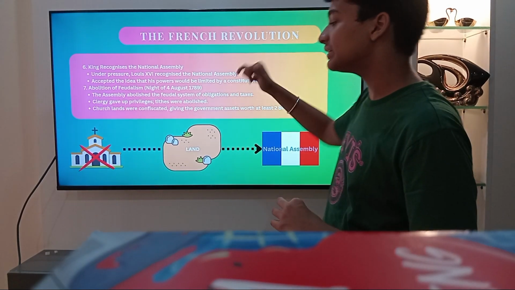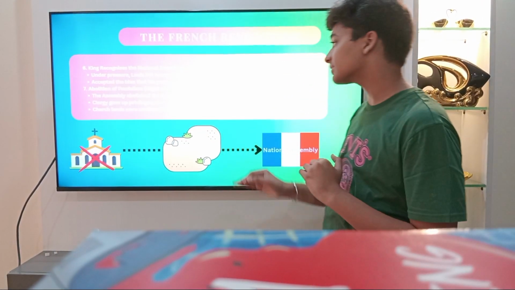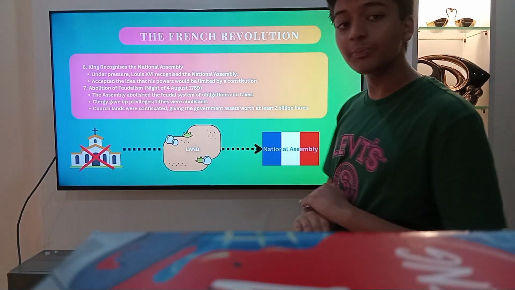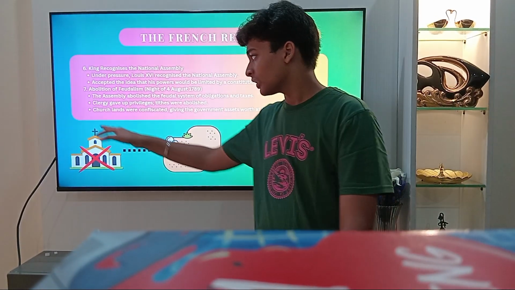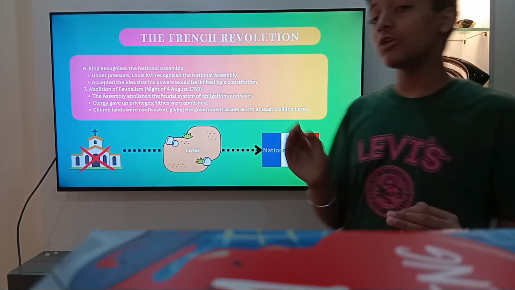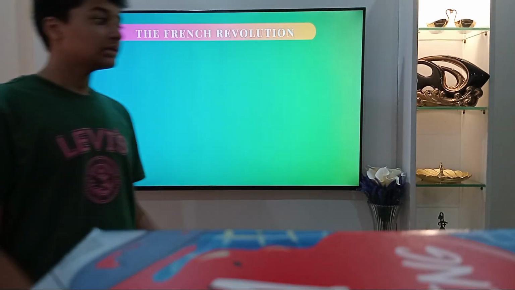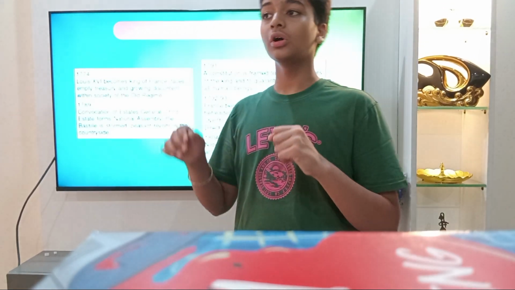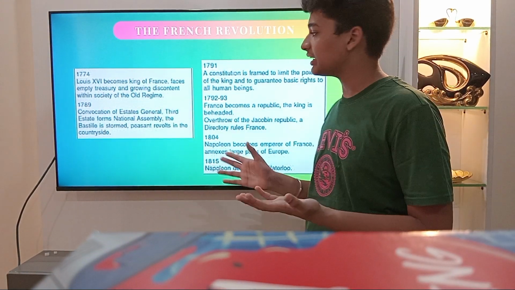Abolition of feudalism, the night of 4th August 1789. The assembly abolished the feudal system of obligations and taxes. The clergy gave up its privileges and tithes. The tax to be paid to the church was abolished. The church lands were confiscated by the National Assembly, giving the government assets worth at least 2 billion livres. This acquisition of assets also helped the government to delay the debt of 7 billion livres by a great margin.